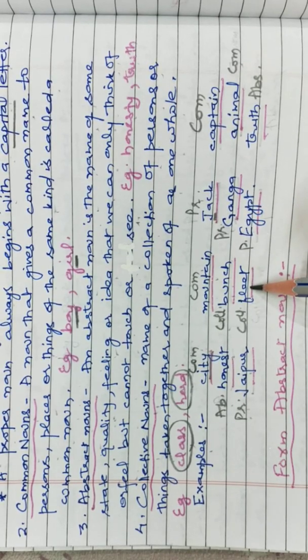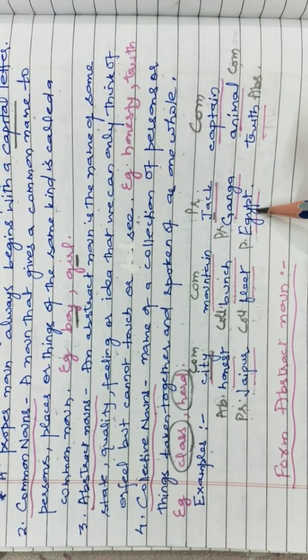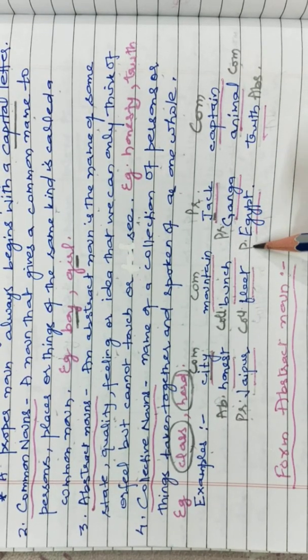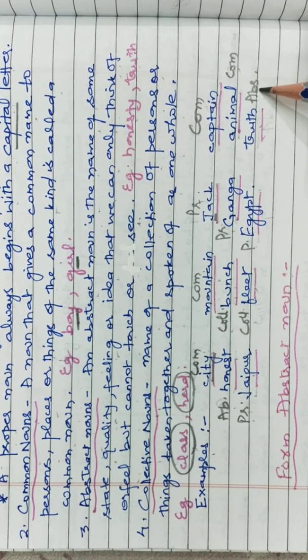Fleet, fleet of ship, group of ship, collective noun. Egypt, name of country, proper noun. Truth, we cannot see or touch, abstract noun.